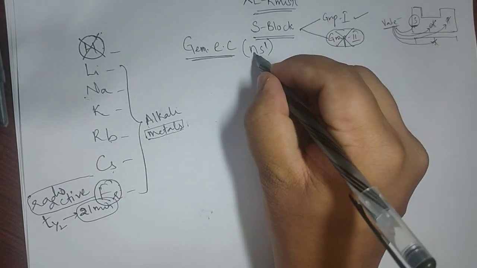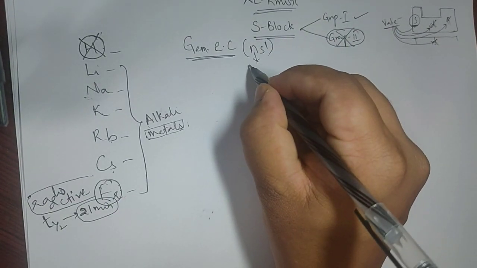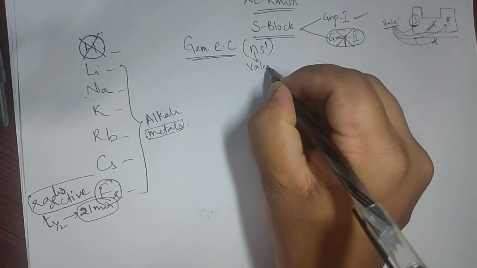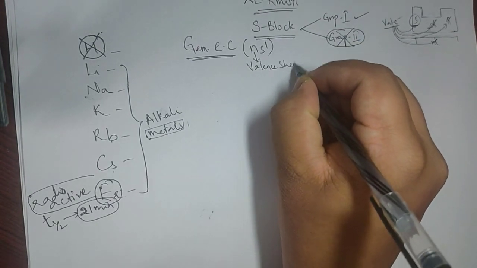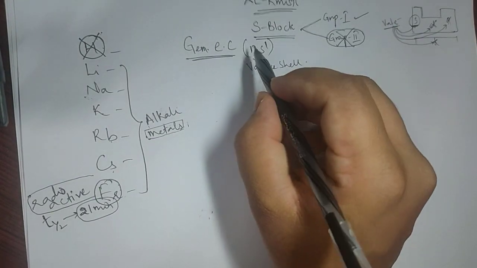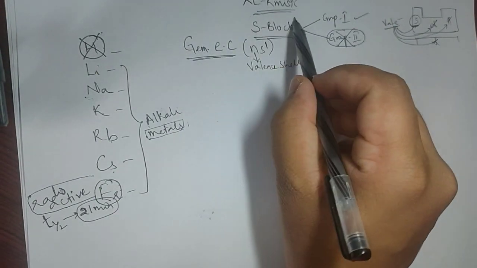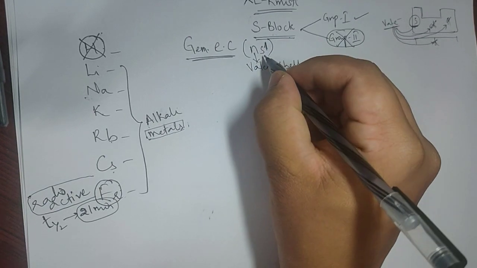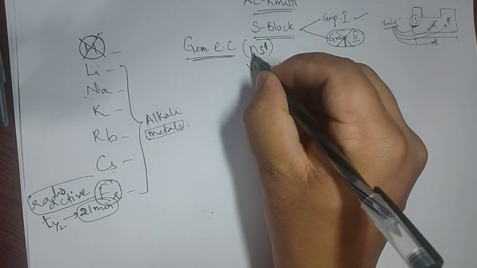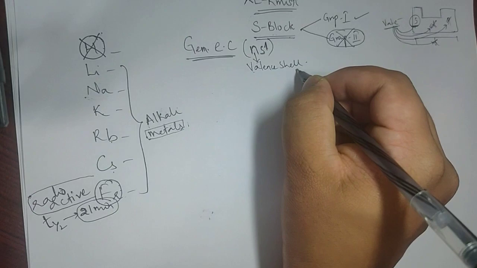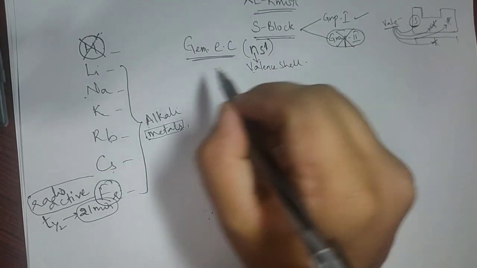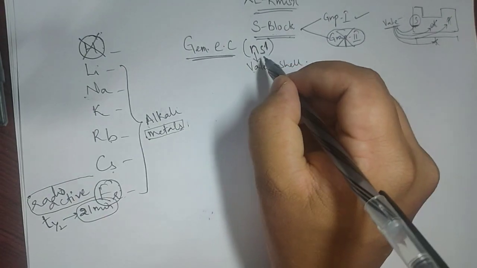The general electronic configuration of these group 1 elements is ns1, where n stands for the number of the valence shell. By definition, why are they called S block? They are called S block because the last electron enters into the s orbital of the last shell or valence shell. Because of this, we call it an S block element. So the general electronic configuration is ns1.